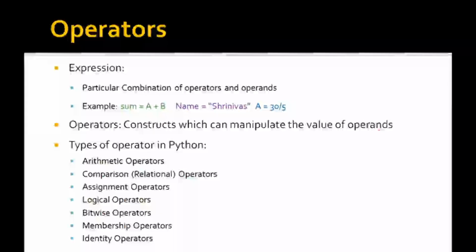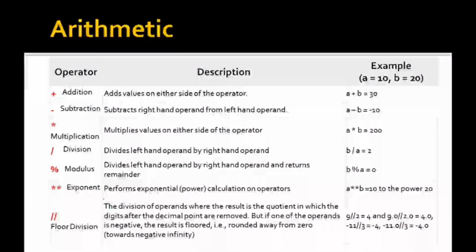Now we will see the types of operators in Python. These are the various operators in Python. The first is the arithmetic operator. The second is the comparison operator, which we can also call a relational operator. Assignment operators are also there, along with logical, bitwise, membership, and identity operators.